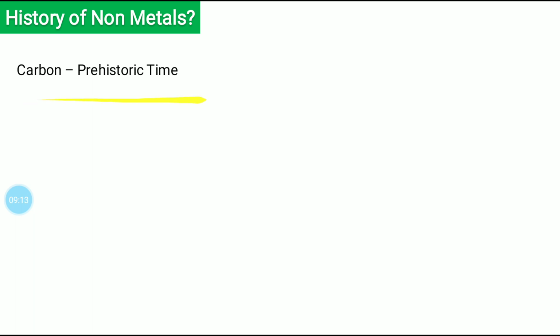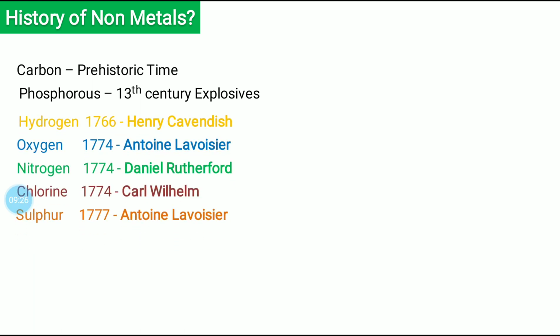After carbon, phosphorus was discovered in the 13th century, and it was mostly used in explosives. We'll discuss it later. After that, a lot of other non-metals were discovered, like hydrogen, discovered by Henry Cavendish. And then oxygen, so important, we can't survive without oxygen.